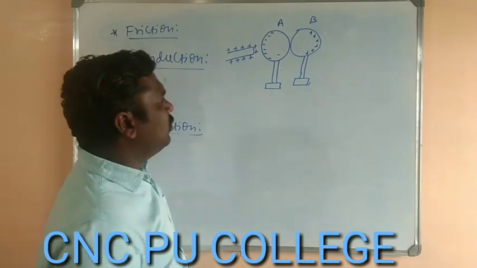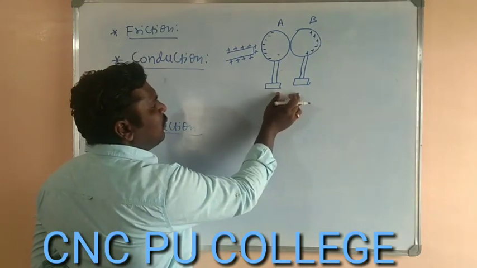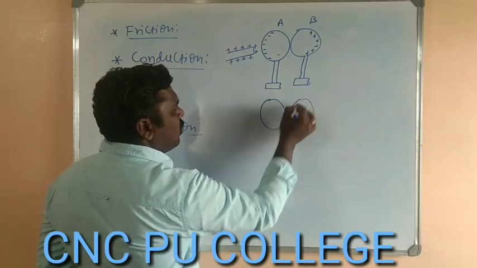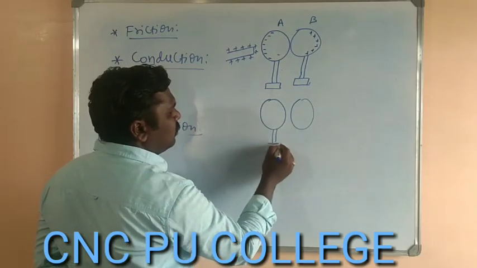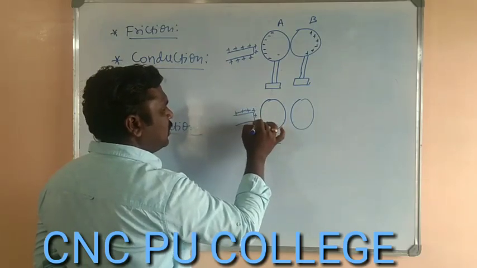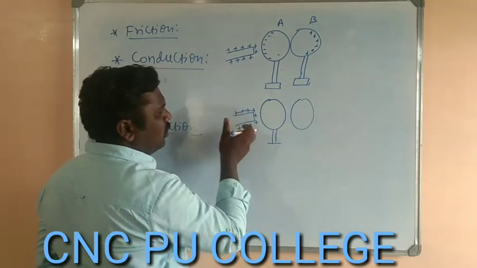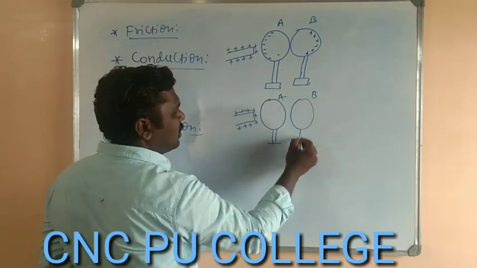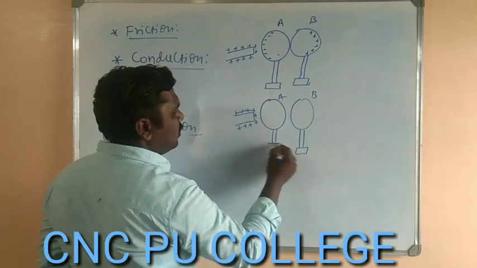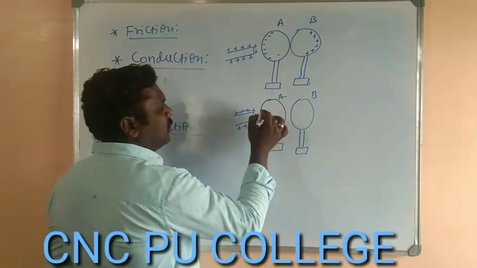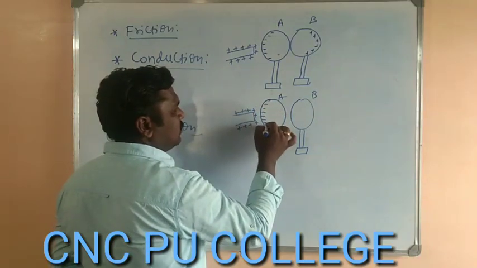So now let us separate the two spheres. The spheres which were initially in contact with each other, now we should not disturb this conductor. That conductor must be held near sphere A. We are just making a separation between sphere A and B, but the arrangement of the charges remains as it is.